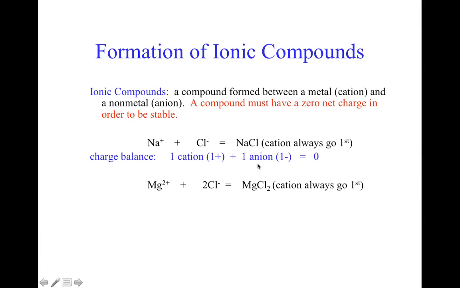Here's another example. Mg2+ and Cl-. Okay, notice the 2 right here. This means something, so let's take a look at what it means. We need one cation of a 2+, but we need 2 anions of a -1 charge to balance out this 2+. So this 2 is represented by this little subscript, this little 2 right here. And that's how we write it. This 2 in back of any element represents how many we need. So +2 minus 2 equals 0.